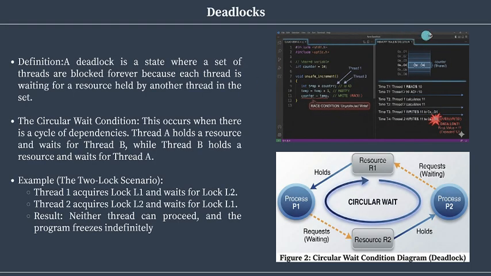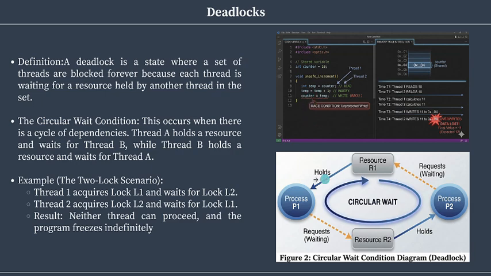Here's the definition of the deadlock. A deadlock happens when threads are waiting forever for each other's lock. A deadlock is a state where a set of threads are blocked forever because each thread is waiting for a resource held by another thread. And also here, doctor, as you see, I put code in C++ that explains everything.